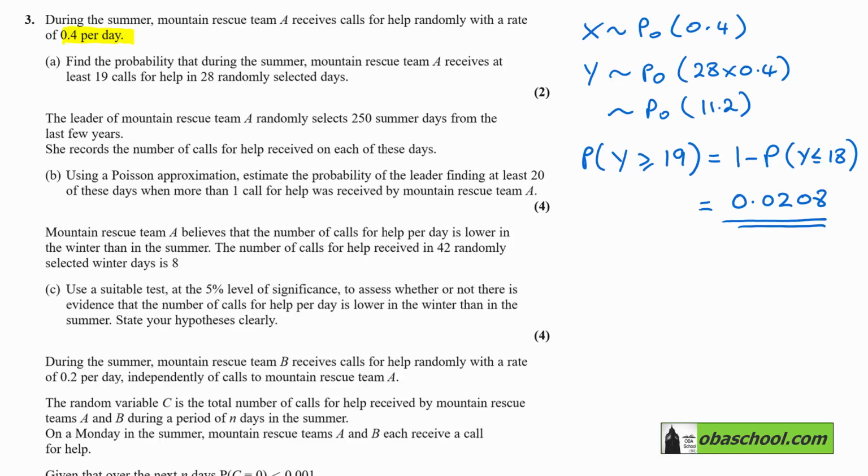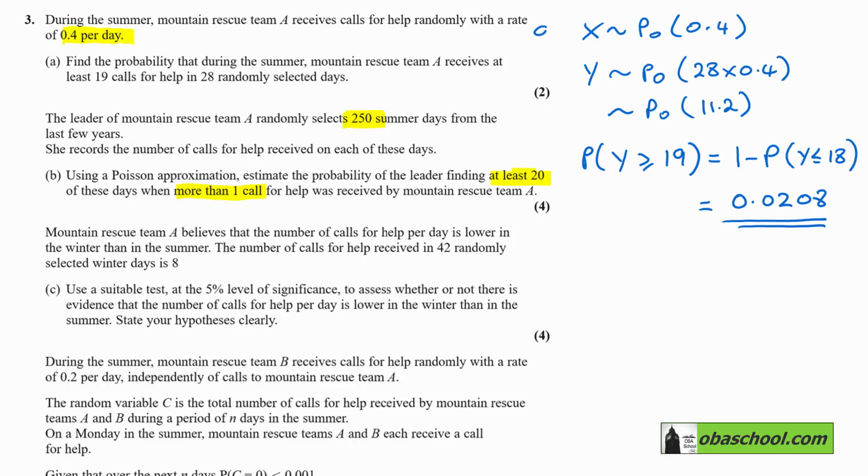The leader of Mountain Rescue Team A randomly selects 250 summer days from the last few years. She records the number of calls for help received on each of these days. Using a Poisson approximation, estimate the probability of the leader finding at least 20 of these days when more than one call for help was received by Mountain Rescue Team A.